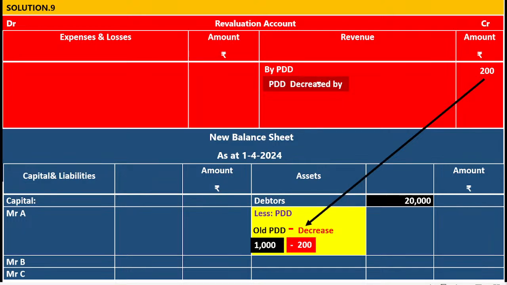So 1,000 minus 200 is 800. So out of the 20,000 we have a doubt to the extent of rupees 800. Net amount may be 19,200. Okay, so this is concept number 9. I think everybody is understanding it. If it is too fast, you can reduce the speed and pause the video.